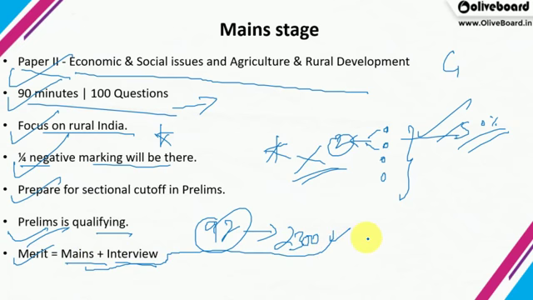These are based on the discipline. For example, if 20 vacancies are there for economics, then 20 into 25 aspirants will be called, like that.